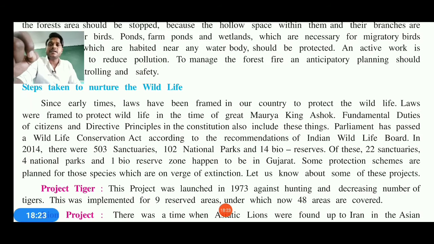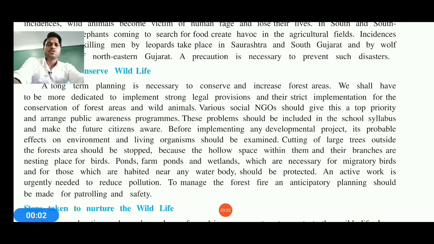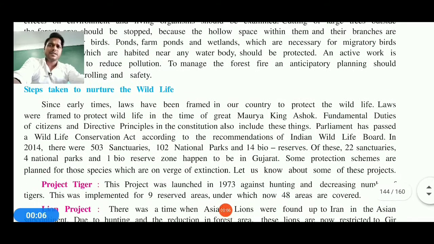So this is how our forest lifestyle, animals and beautiful world, which is surrounded by leaves, trees and plants, must be protected. And furthermore, to manage the forest and forest fire, anticipatory planning should also be done. If you have understood and taken care of the forest and all, then there is no need to fear about the future. But if you have not taken care, you need to fear for the future. And you might have also seen, my dear student, that the forest catches fire, which is known as forest fire.